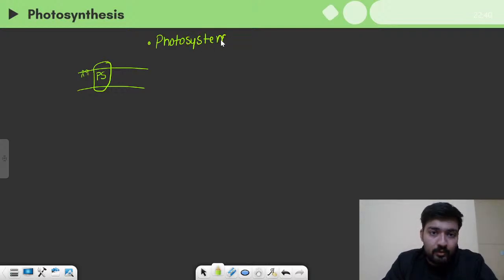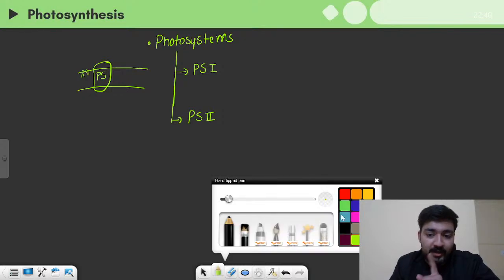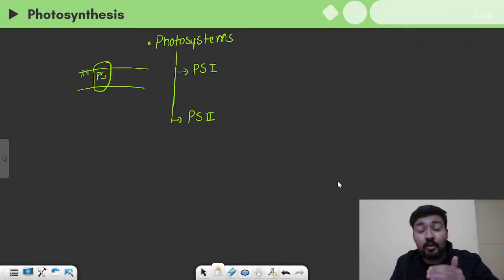And these photosystems can be of 2 types, right? First is PS1, which means photosystem 1, and the second one is PS2, photosystem 2. Now let me tell you that 1 and 2 are given in the order of their discovery. It is very important to mention because in order of working, PS2 comes first.